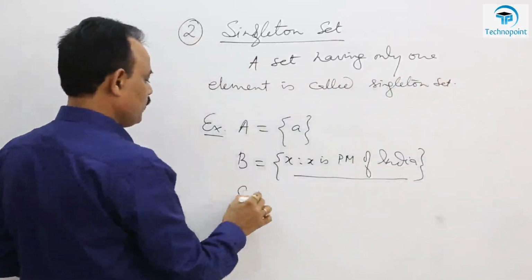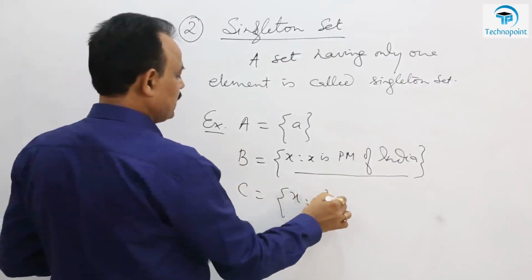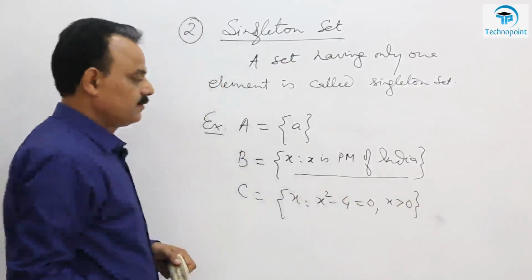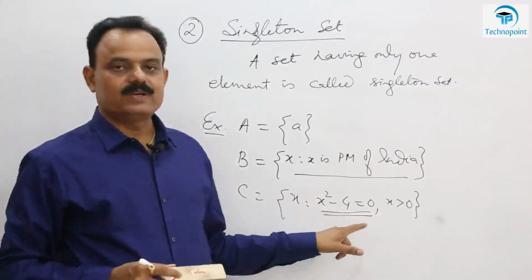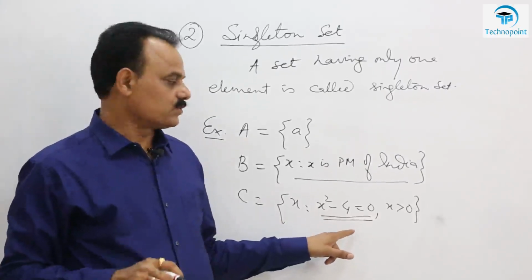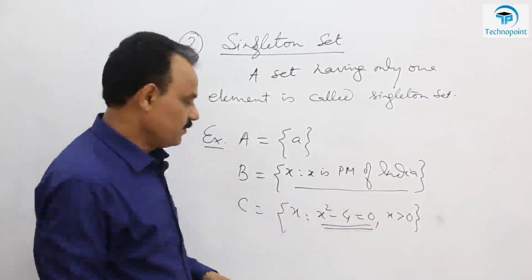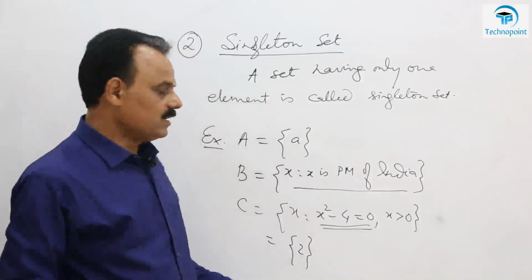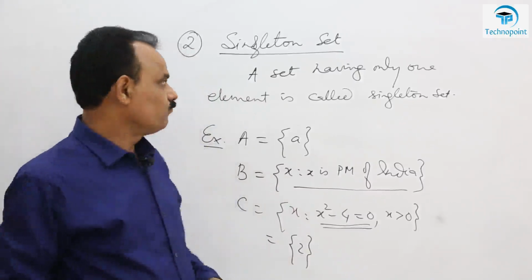Or you can take one more example. Suppose X is an element of C such that X square minus 4 equal to 0 and X is greater than 0. If you solve this equation, you have X square equal to 4, so X is either plus 2 or minus 2, but here it is given that X is greater than 0, that means X is positive. So you have only plus 2, not minus 2. So this is an example of a singleton set.